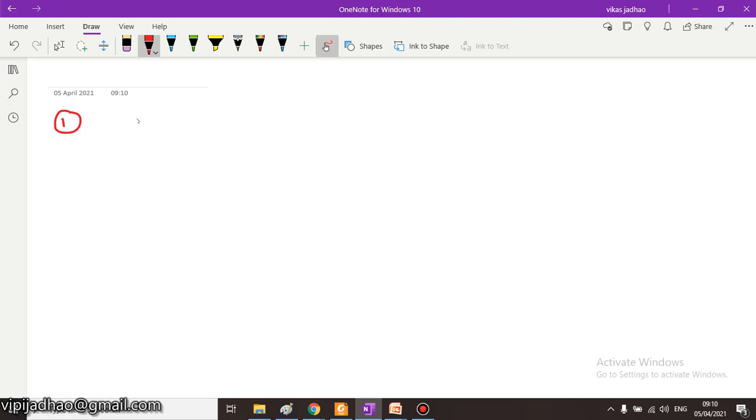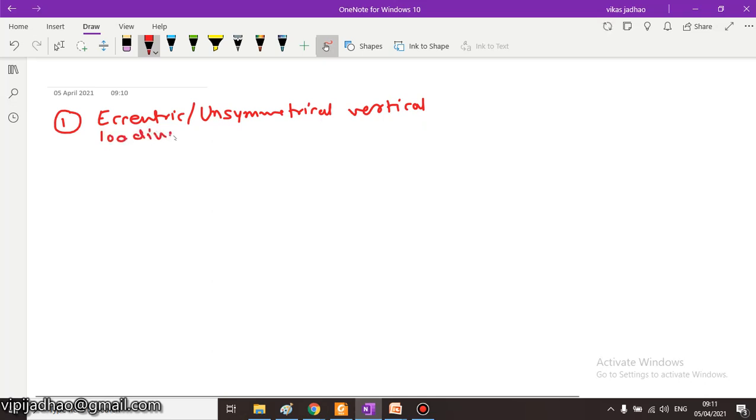The first condition is eccentric or unsymmetrical vertical loading on the frame. So this is condition number one: when there is eccentric or unsymmetrical loading acting on the frame, then side sway will take place.